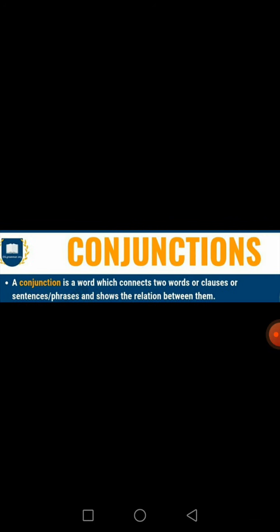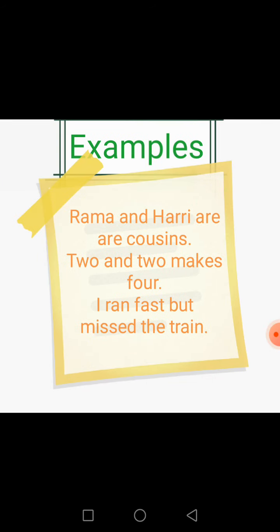They form the connections between the different parts of a sentence, and these are connecting words. Let's have a few examples. Rama and Harry are cousins.